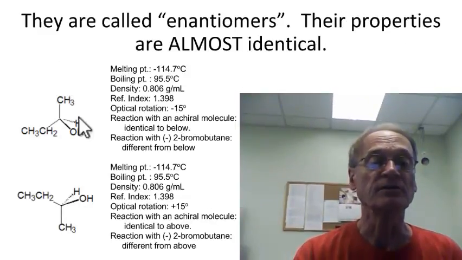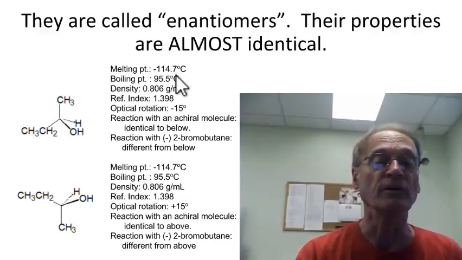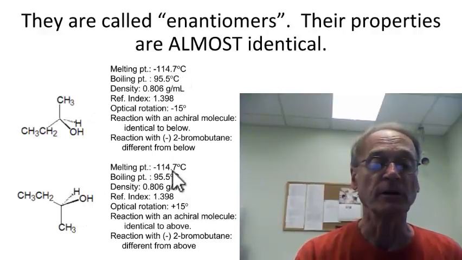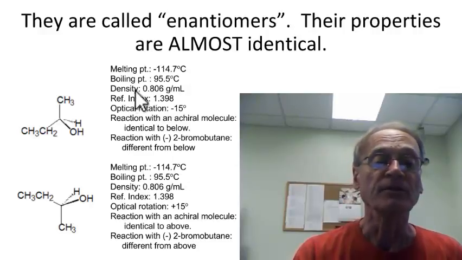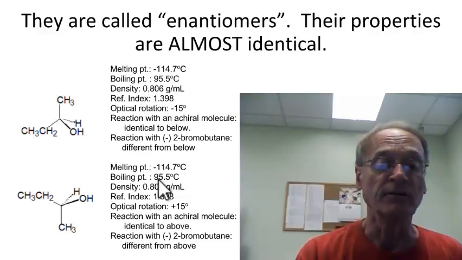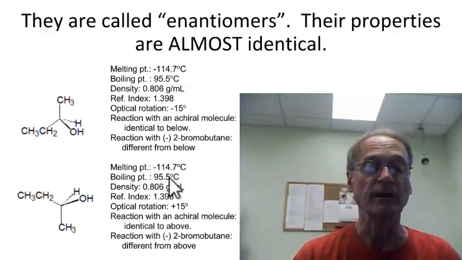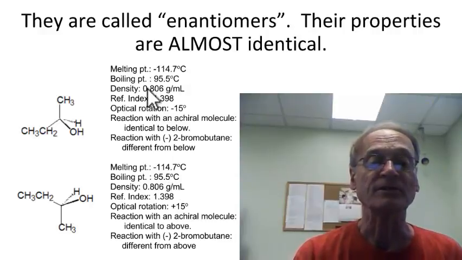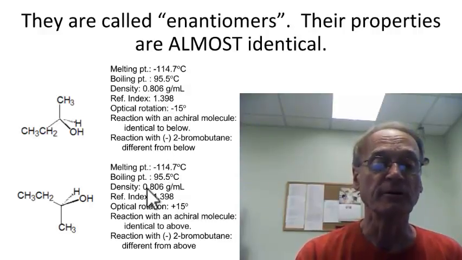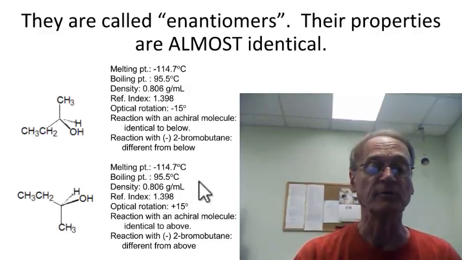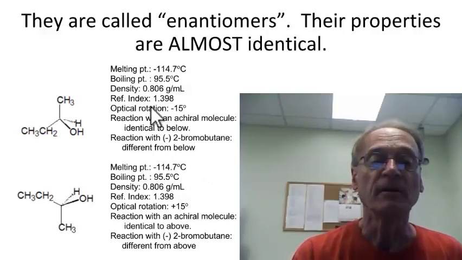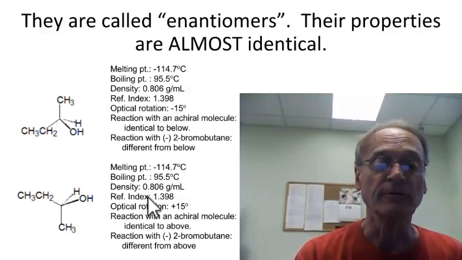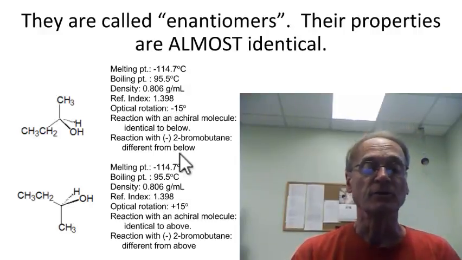Notice that this compound has a melting point of negative 114.7. This one has a melting point of negative 114.7, same melting point. This has a boiling point of 95.5. This has a boiling point of 95.5, same boiling point. This has a density of 0.806 grams per milliliter. This has a density of 0.806 grams per milliliter. Get the idea? Their properties are the same, almost. Refractive index 1.398, refractive index 1.398. So they are the same in most ways.